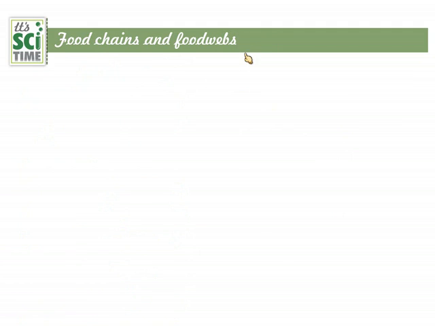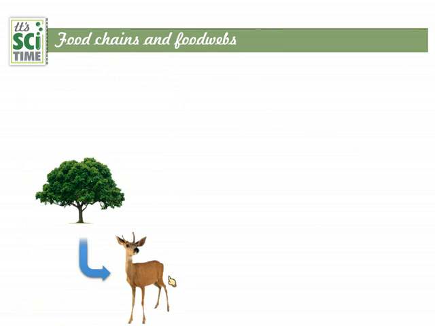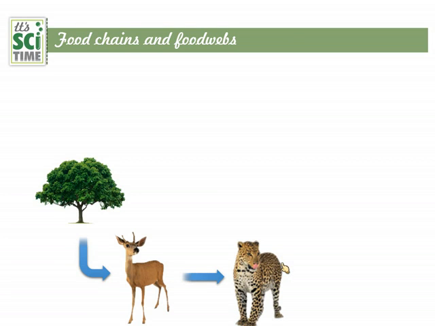Then look at the food chain and food web. Any food chain or food web starts from a plant. Look at this. The leaves of this plant are eaten by a deer, and the deer is eaten by a tiger. This is a simple food chain with three links: the producer, primary consumer, secondary consumer.